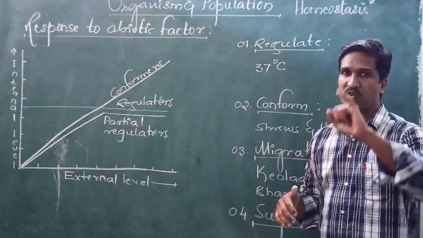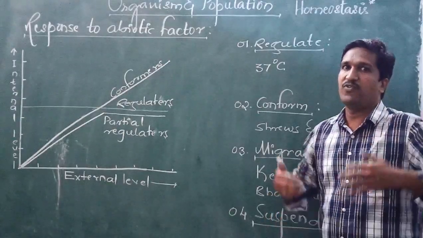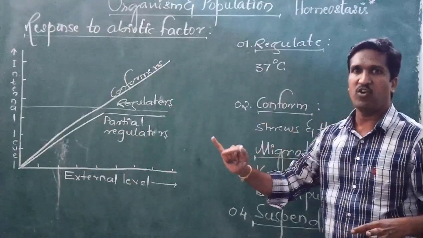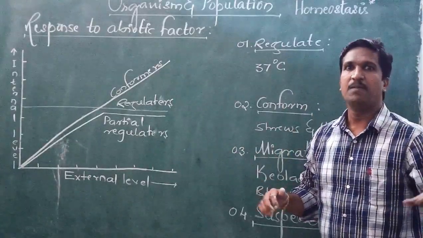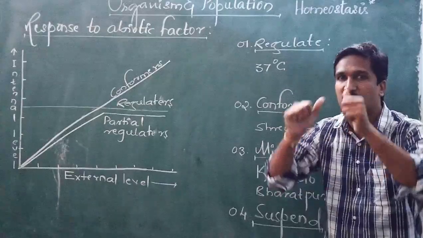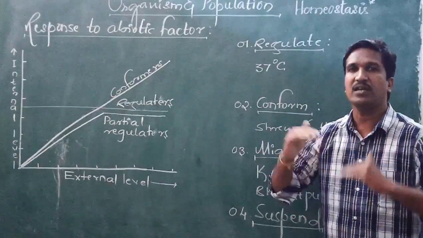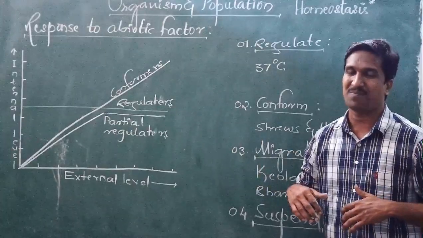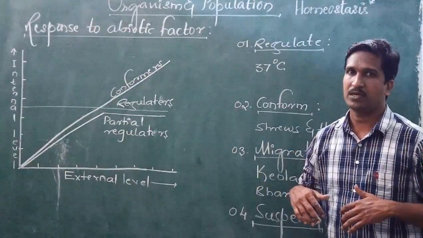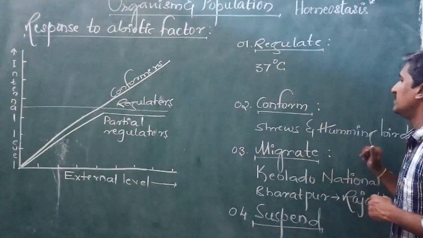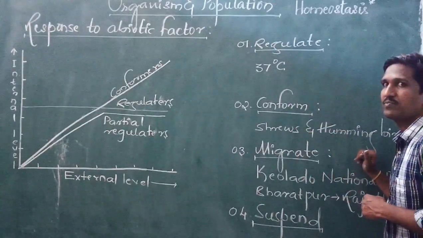If you drink more water, you will pass urine. If the sunlight is more and you sweat, your urine will not be passed because the sweat has come, but still you feel thirsty, so you start drinking water. Maintaining the water balance in this way. So those are considered regulators.